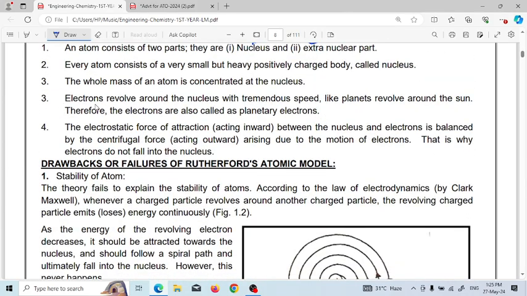The third point is that electrons revolve around the nucleus with tremendous speed, like planets revolve around the sun. Therefore, the electrons are also called planetary electrons. Point four: the electrostatic force of attraction acting inward between the nucleus and the electron is balanced by the centrifugal force acting outward due to the motion of the electron. That is why electrons do not fall into the nucleus and keep moving in their orbit.